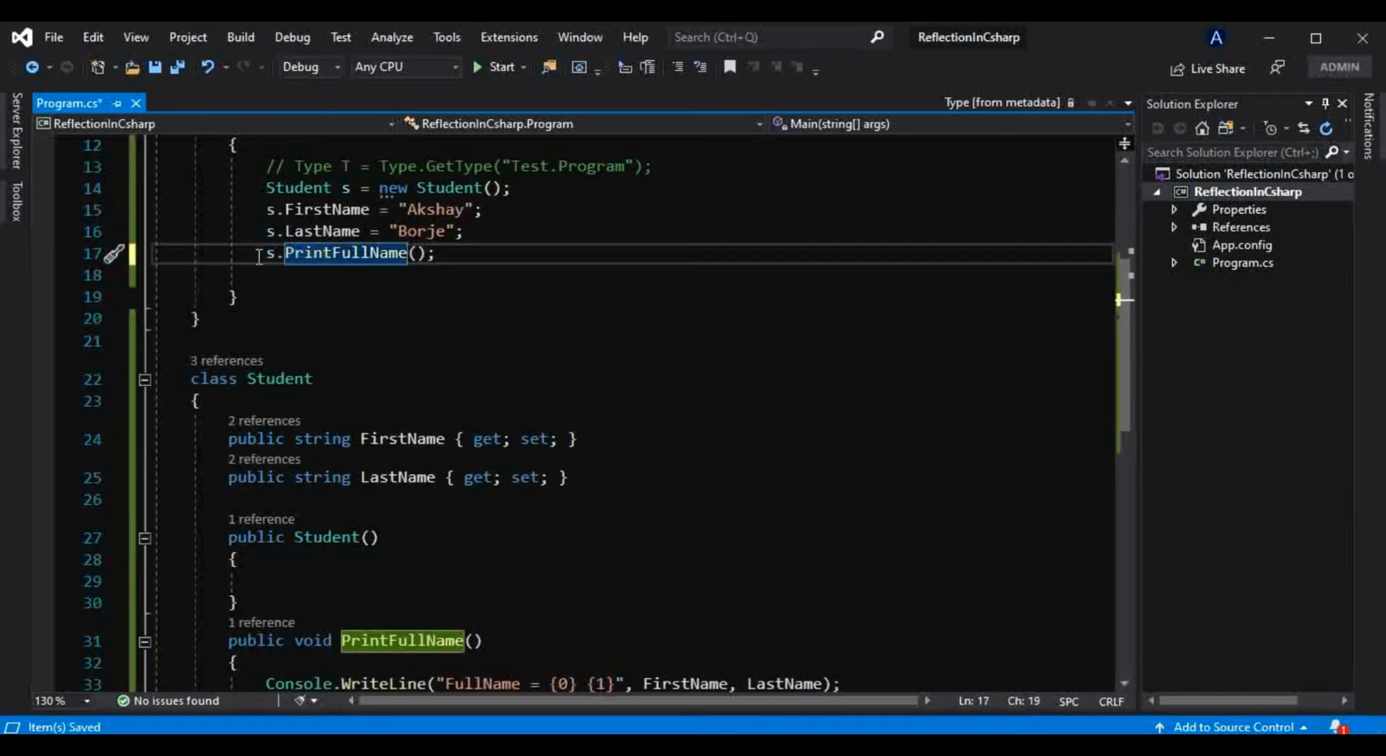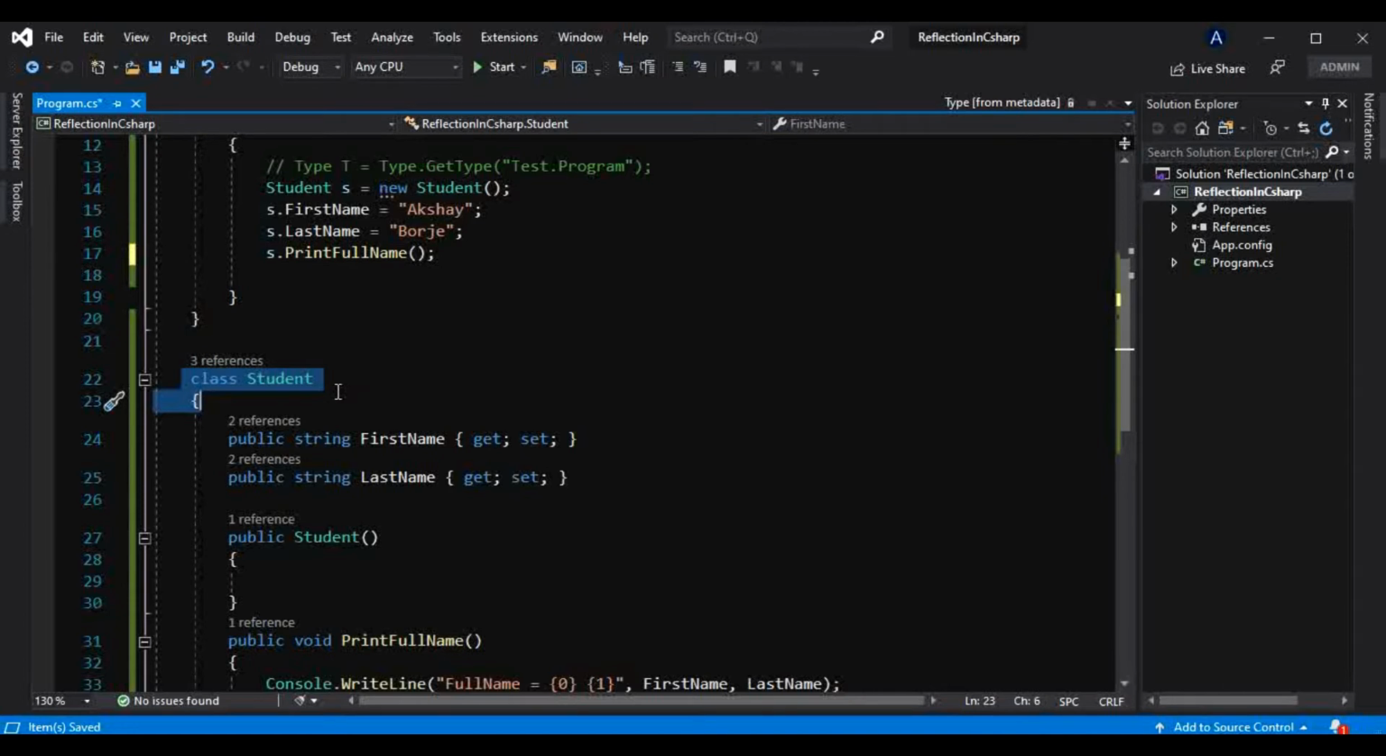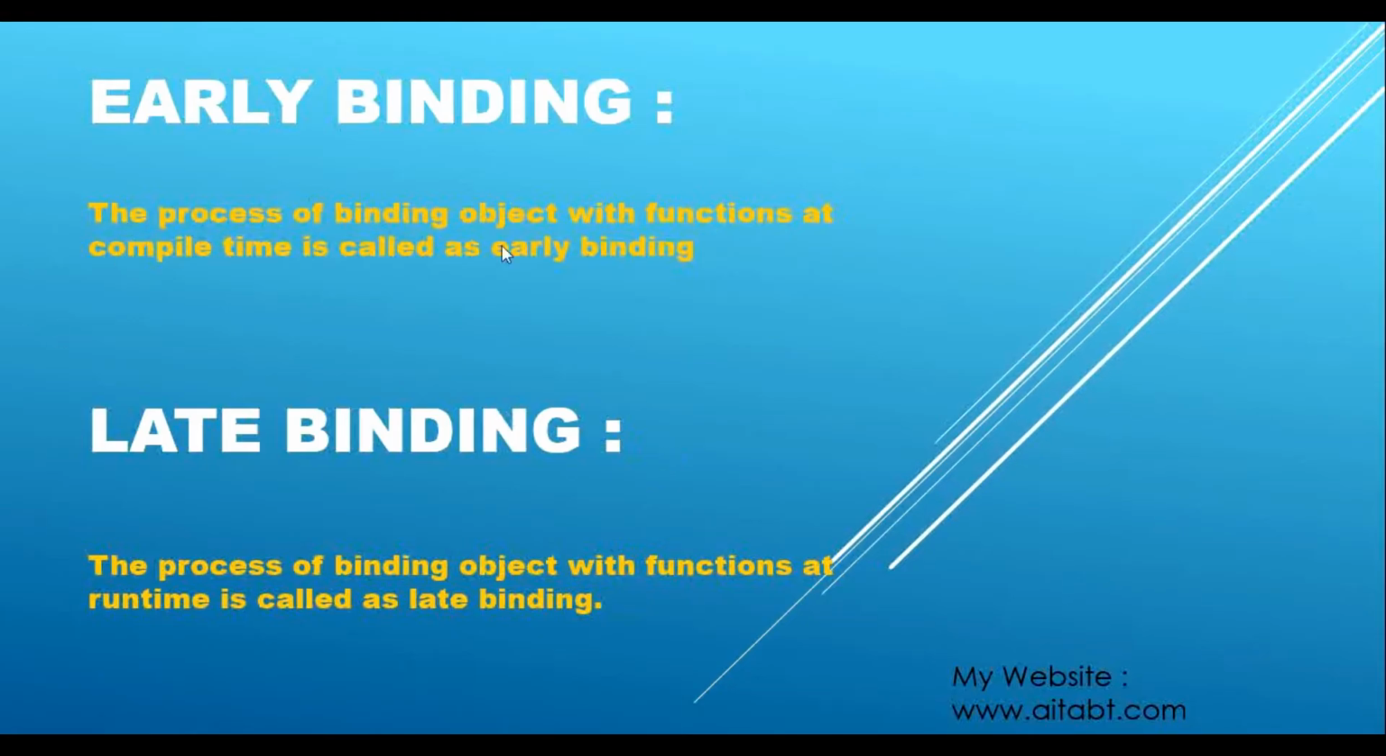At compile time itself, the compiler passes the address of that object alongside this function. But in late binding, the compiler comes to know about this class, which it allows us to create an instance of, only at runtime, and at runtime it passes the address of the object with that function, and does that binding of the object and functions. So that's what is mentioned here. The process of binding an object with functions at compile time is called early binding, and the process of binding an object with functions at runtime is called late binding.